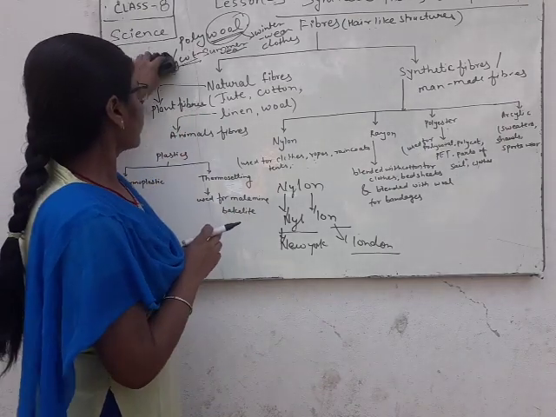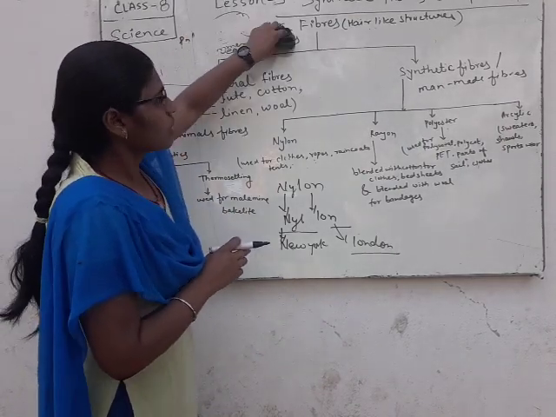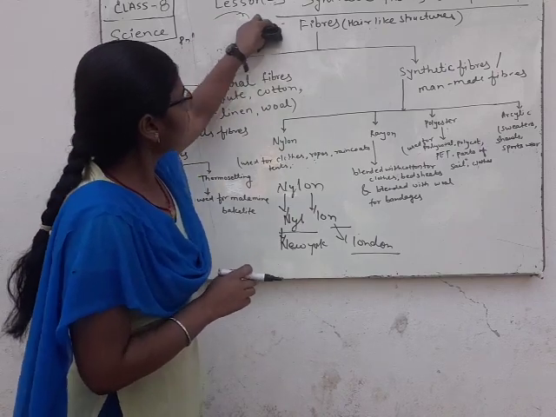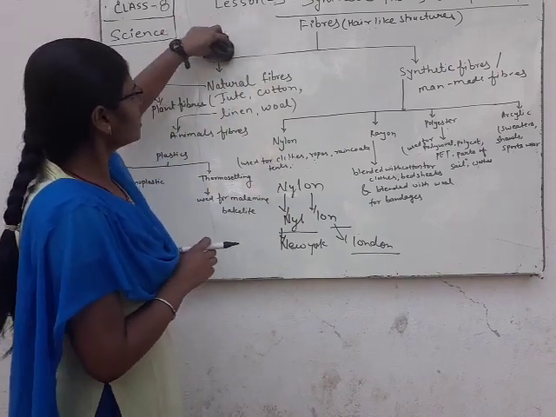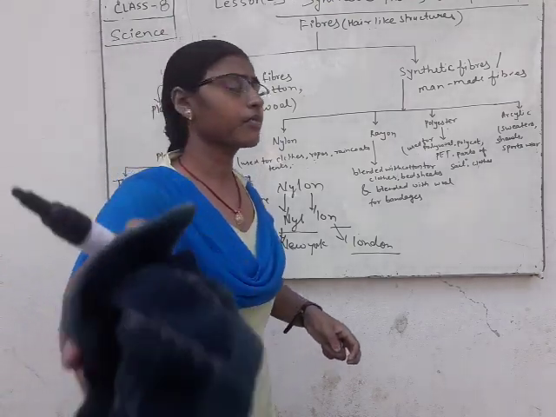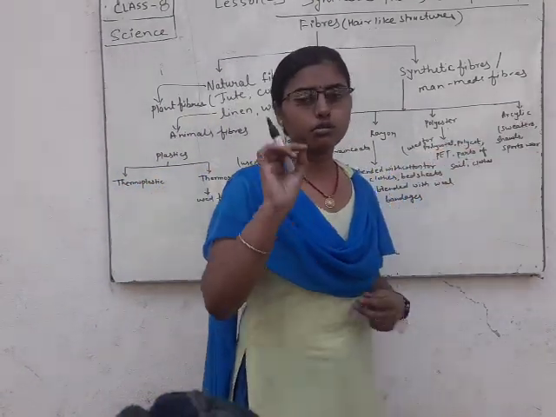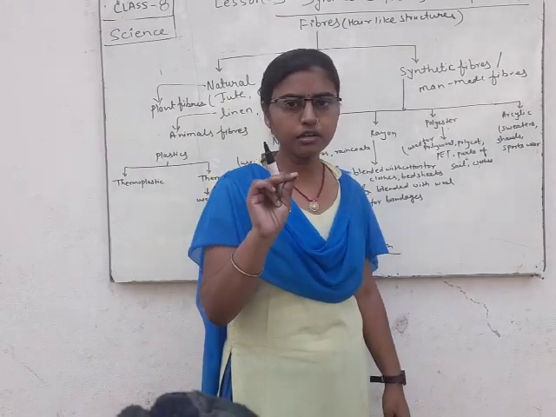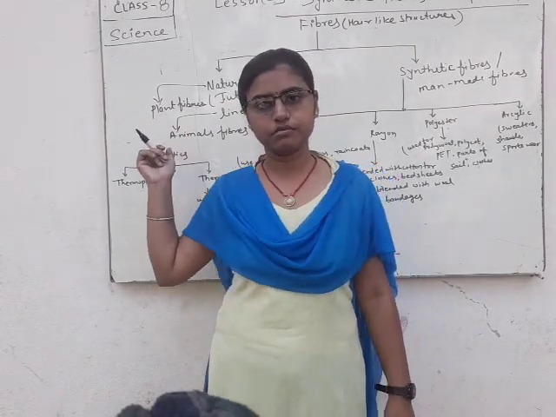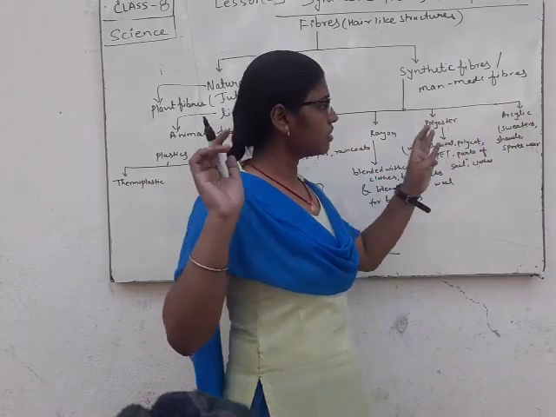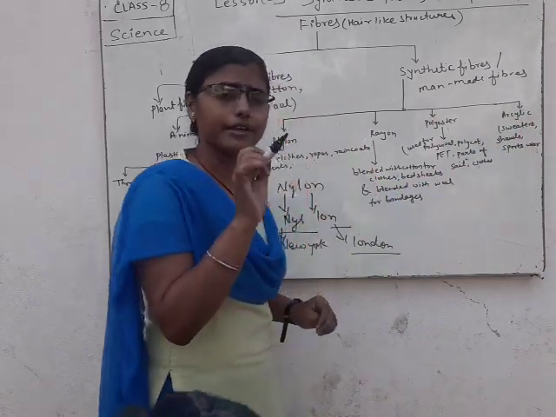And now we will discuss acrylic. Acrylic is a synthetic fiber, but it looks like wool, which is a natural fiber. Acrylic is a fiber which looks like wool.